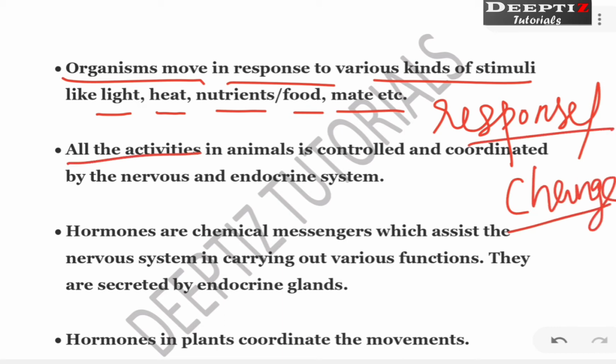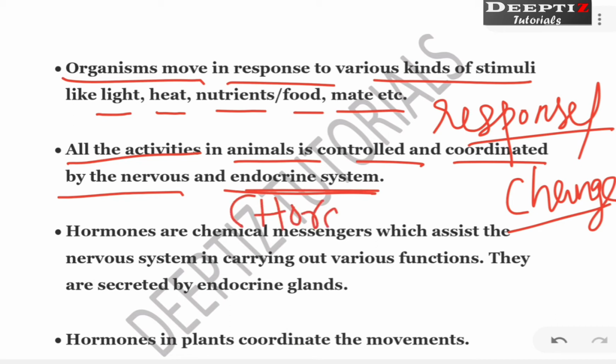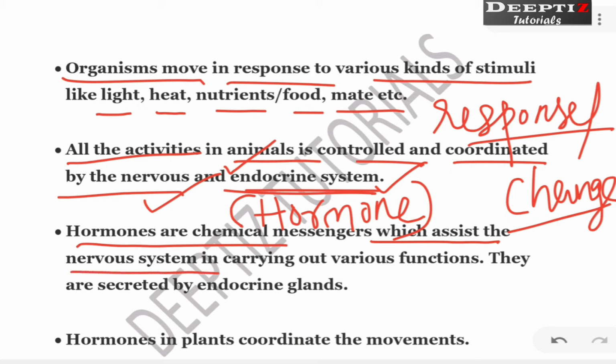Now all activities in animals are controlled and coordinated by the nervous and endocrine systems. What is the meaning of endocrine? These are nothing but the hormonal system. The system which deals with hormones, we call it endocrine. So which are the systems that control and coordinate our body? The nervous system as well as the endocrine system. What are hormones? These are chemical messengers which assist the nervous system in carrying out various functions. They are secreted by endocrine glands.